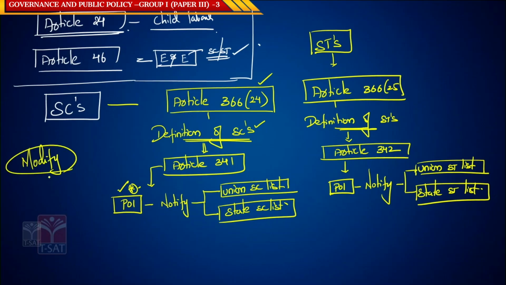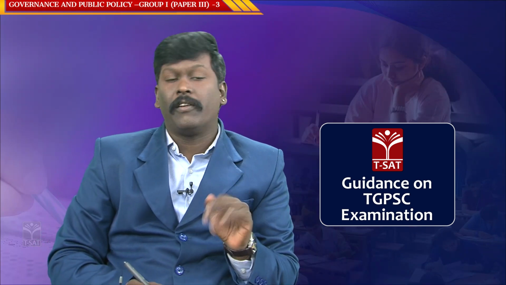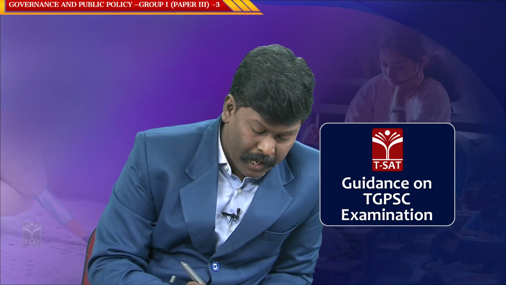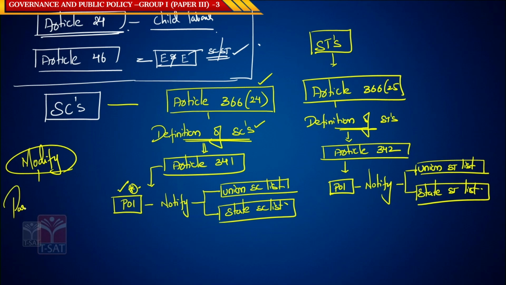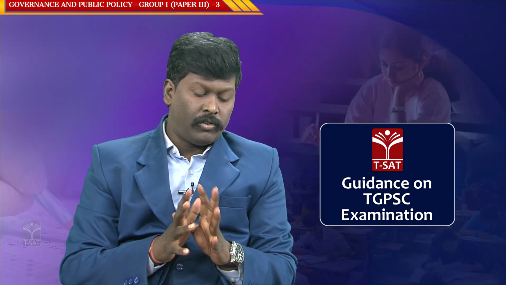If you want to remove some caste or add some caste, the President does not have the authority to modify. Then who has the authority? It is the Parliament. Parliament has the authority to modify the SC list and ST list, to add and delete some castes within the list. Very important for your exam. So, try to understand this.